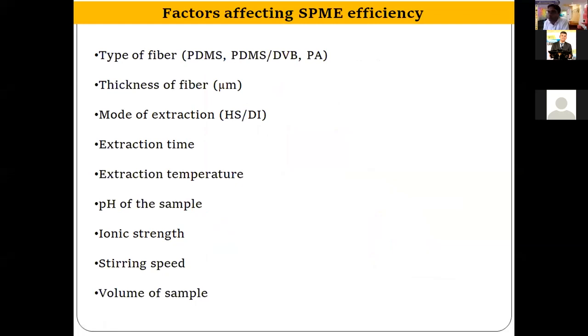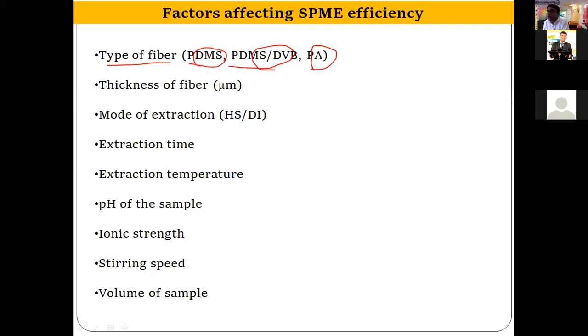The first and foremost is the type of the fiber. For example, in liquid extraction, we extract some compounds with chloroform, and some compounds with methanol and ethyl acetate, depending upon the polarity of the solvents. It is the same principle here, depending upon the polarity of the analyte. If the compounds are totally non-polar, in that case we use PDMS. If the compounds are mid-polar, we use PDMS divinylbenzene. If the compounds are completely polar, we use another coating, polyacrylate.